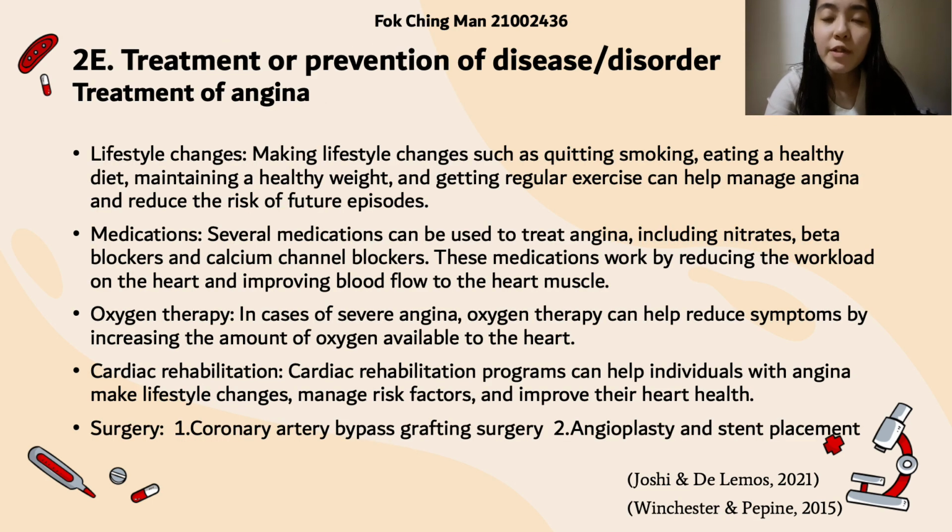There are a few ways of treating angina pectoris, which include changing the patient's lifestyle, medications, and surgery. The first important step in angina pectoris therapy is to reduce the existing risk factors. This can be achieved by lifestyle modifications, for example, eating a healthy diet, smoking cessation, and exercising regularly. If this is not effective, many drugs are available for the treatment of angina pectoris, such as nitrates, which are used to induce vasodilation and reverse vasospasm, and beta blockers, which are used to decrease the myocardial oxygen demand and reduce the risk of arrhythmias.